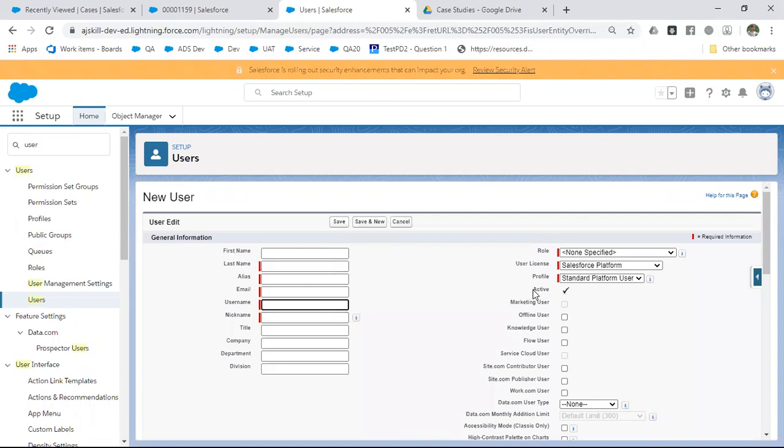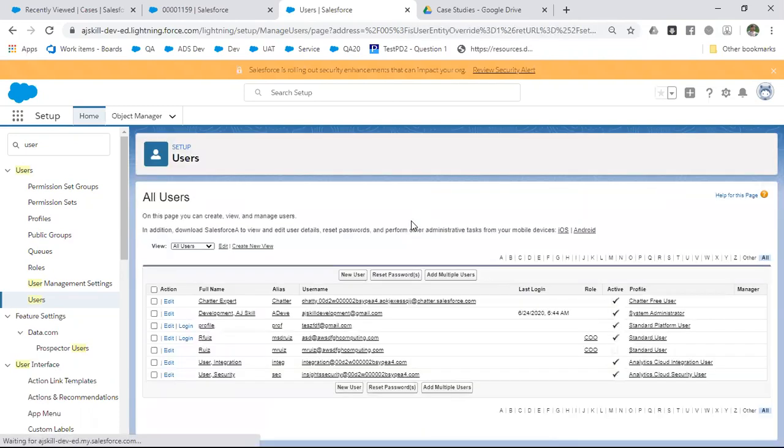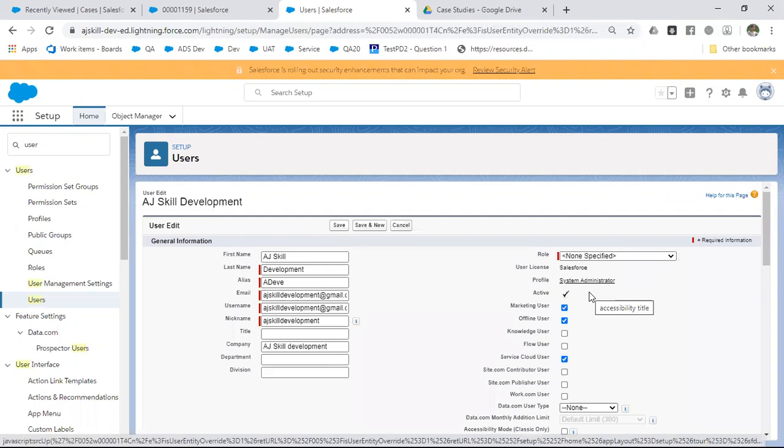If you notice, there is an option called active. It means the record is created and this particular user is active. Suppose the same employee got relieved from the company. We cannot delete this user record; there is no such option available. All you can do is go and edit and uncheck this active box.